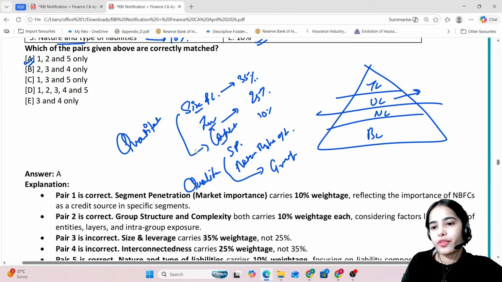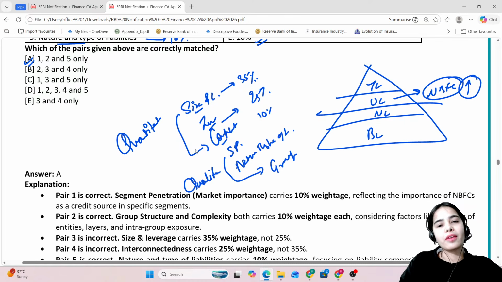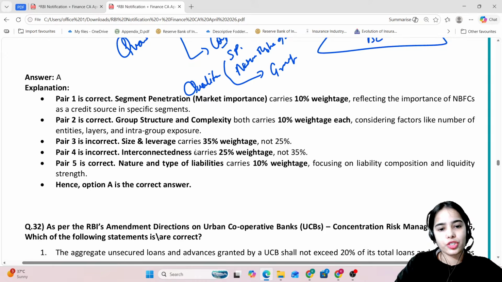So if an NBFC is kept in the upper layer, it has to follow higher rules and regulations, and on the basis of the methodology, the NBFCs can be kept in the upper layer if they have some risk in the market and such. Okay.